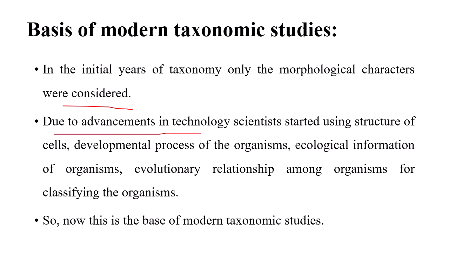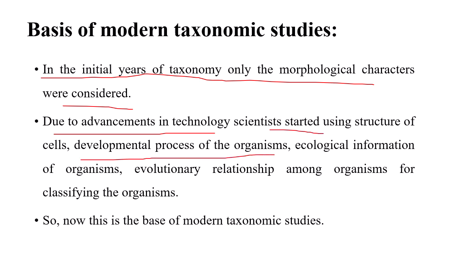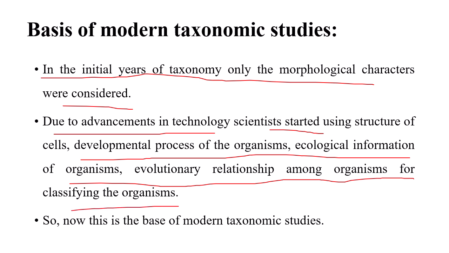But now, due to advancement of technology, scientists started using the structure of cells, developmental processes of an organism, ecological information of organisms, and evolutionary relationships among organisms for classifying organisms. So now this is the base of modern taxonomic studies.